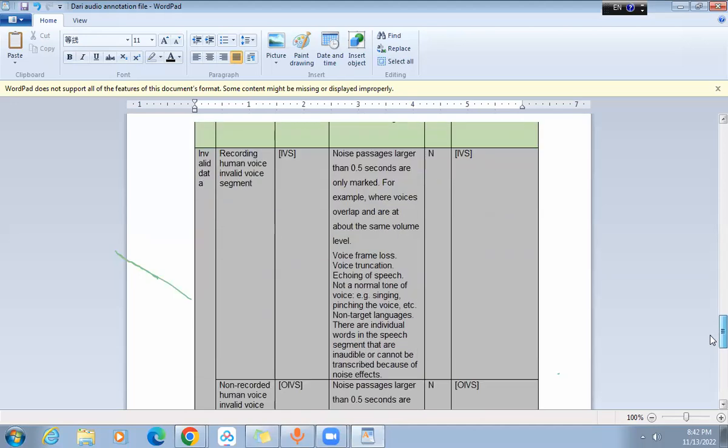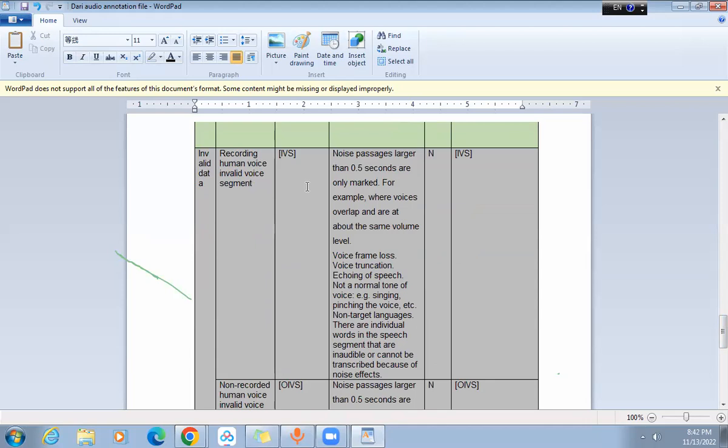If there is any invalid audio, like the recording of a human voice, an invalid voice segment, or a recording of a non-human, like one recorded by an AI system or machine, like the IVR voice. If you call a helpline and there is a voice coming, that voice is called an IVS voice, because it is a system generated recording.